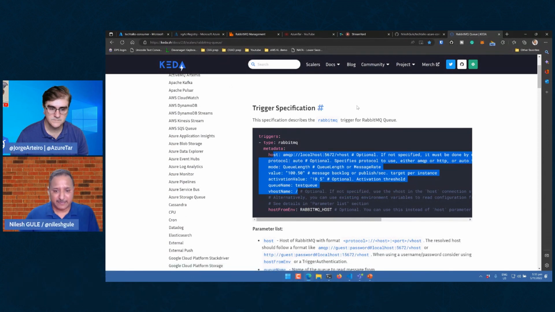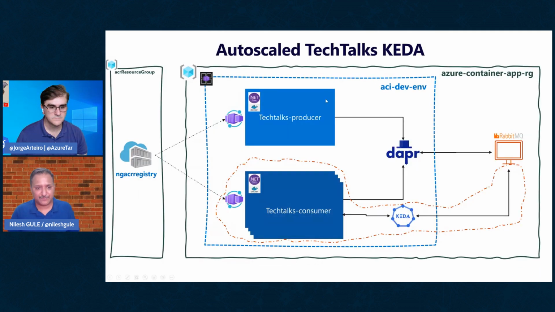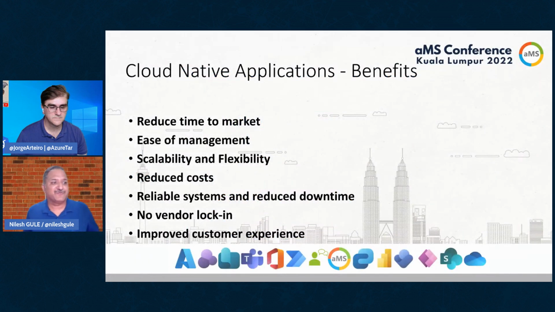So with that, let's switch back to the slides. So we saw some of these things during the demo, and I thought we would quickly highlight the benefits of using cloud native applications and building applications using the microservices kind of architecture.